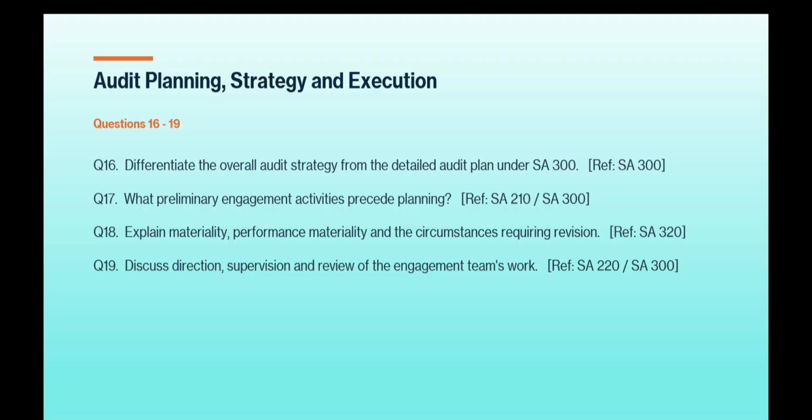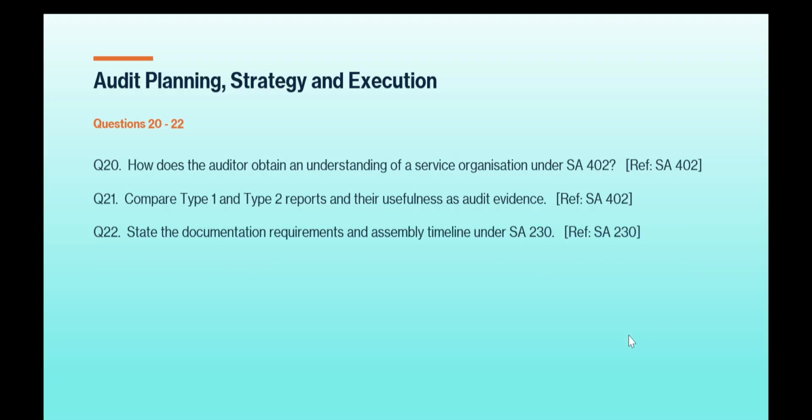Okay. Question number 17. What preliminary engagement activities precede planning? SA 220 and SA 300 reference will be taken. Question number 18. Explain materiality, performance materiality, and the circumstances requiring revision. SA 320. Then question number 19. Discuss direction, supervision, and review of the engagement team's work. SA 220, SA 300. Okay.